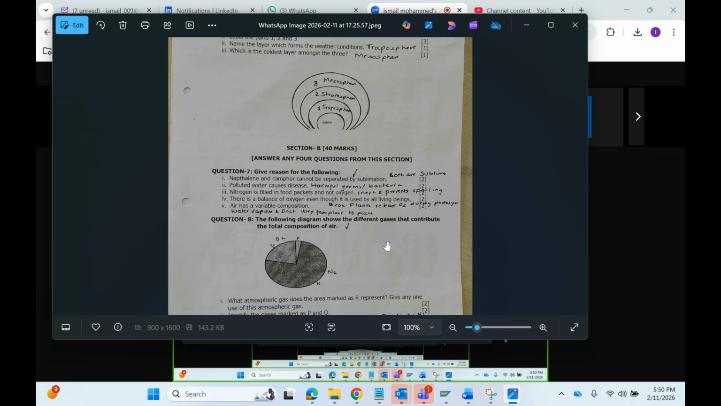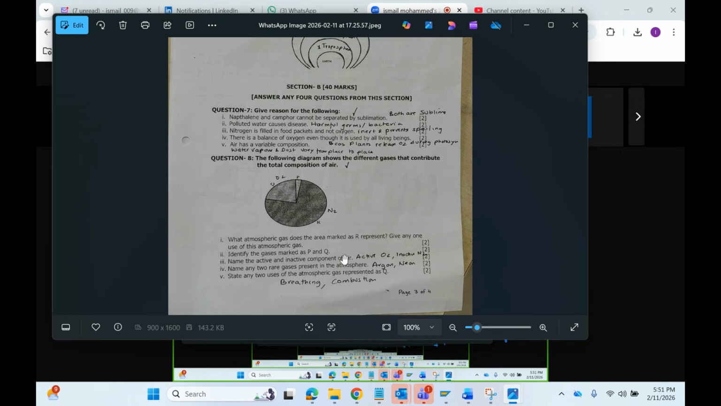Air has a variable composition. Why? Very good. It varies from place to place. At higher altitude, the oxygen level is less, and at the normal ground level, you have more. But again, below the sea level, there is less oxygen. So depending on the place, altitude, all those things, it varies. That's why it has variable composition.